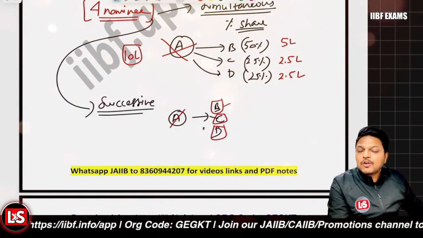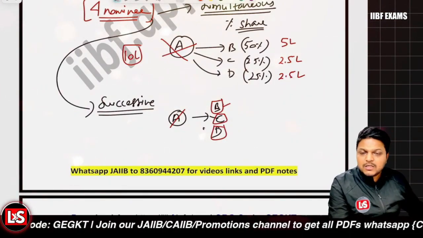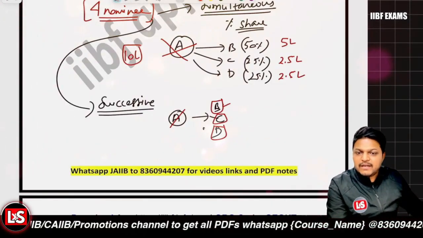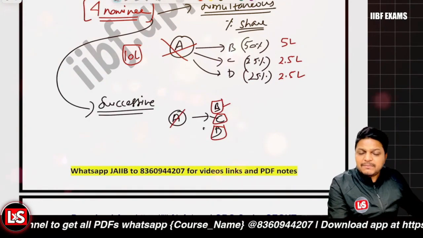Let's say the first nominee was wife, the second nominee was son, the third nominee was daughter. So that will be the same order, and that's applicable to all three types of accounts. Clear with it? Kindly do confirm the same.